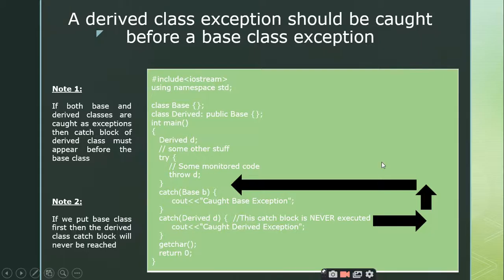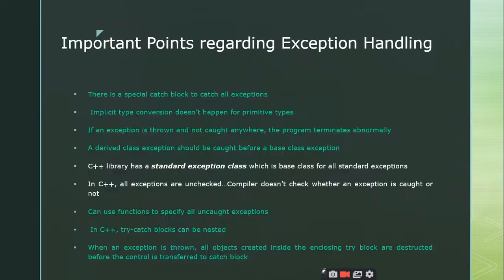Is it clear up to this point? So when you have the base class and derived class objects, you always put the catch block of the derived class first and then the catch block of the base class next. If you put it in a reverse order, the catch block of the derived class will never be executed, right? So let us go with the next point.